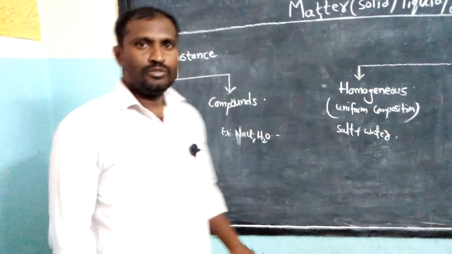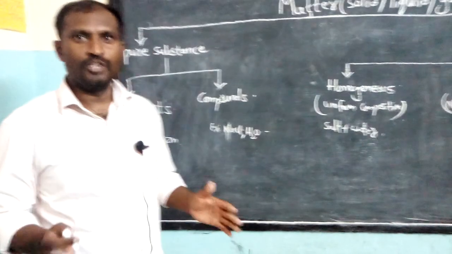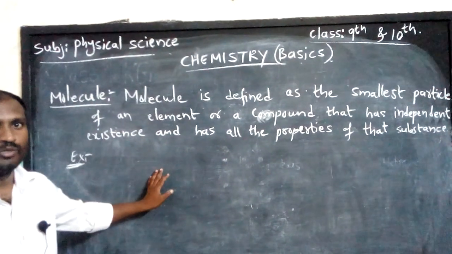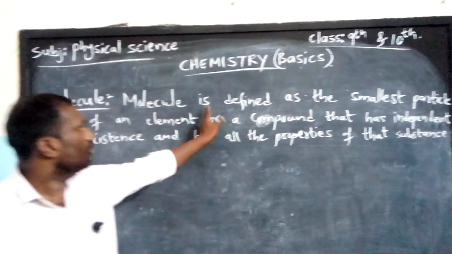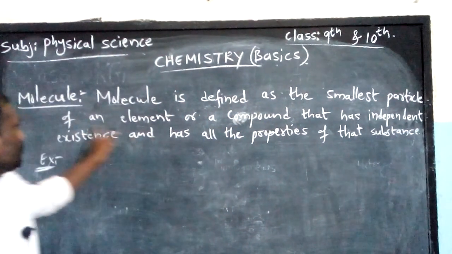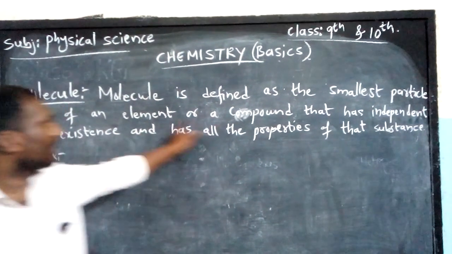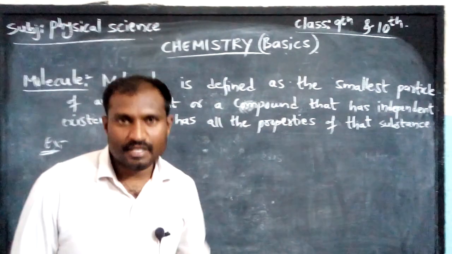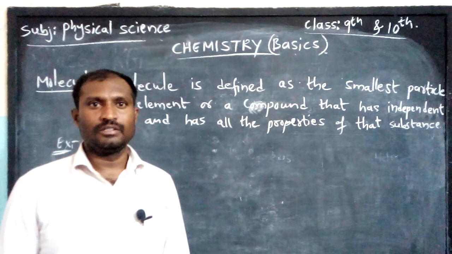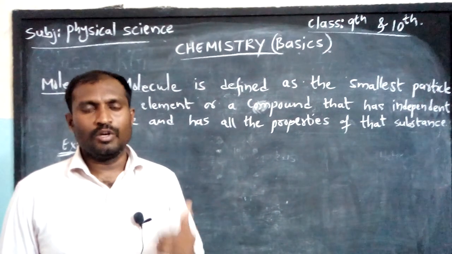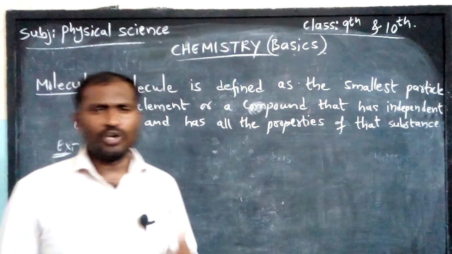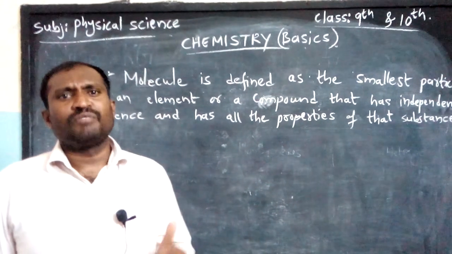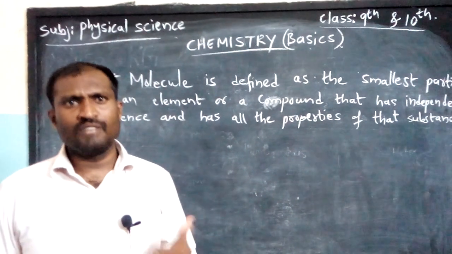Let me write the definition of the molecule on the board. Okay children, the definition of a molecule: a molecule is defined as the smallest particle of an element or compound that has independent existence and has all the properties of that substance. Very simply, a molecule is a fundamental, basic unit of any substance, whether it is solid, liquid or gas.